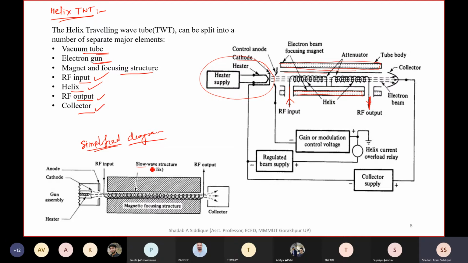I'll come into the slow wave structure later. For the time being, just see this kind of slow wave structure, and we are taking output from this side. This is a magnet focusing structure on both sides, and the electrons coming out from this tube are collected by the collector, and the collector is connected to the supply.